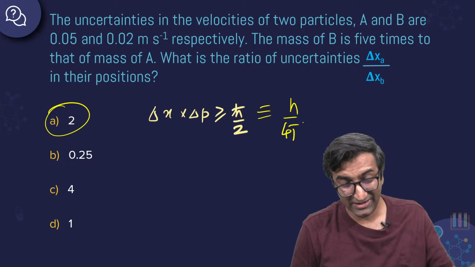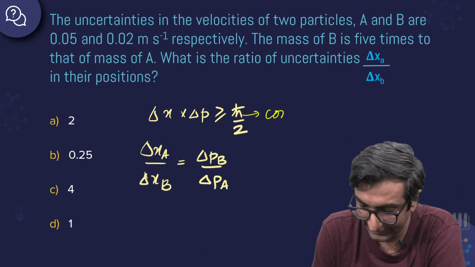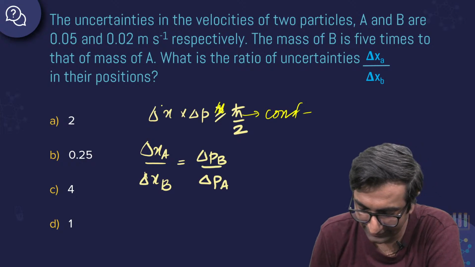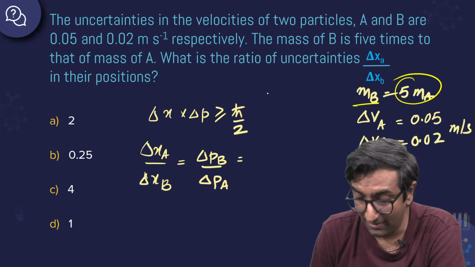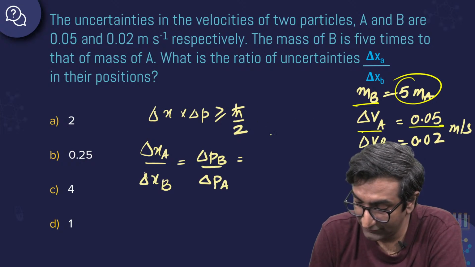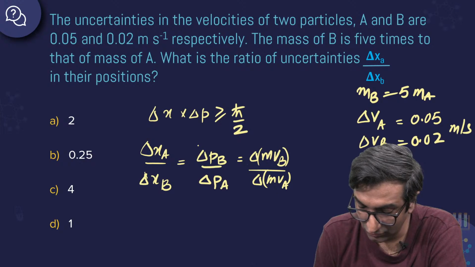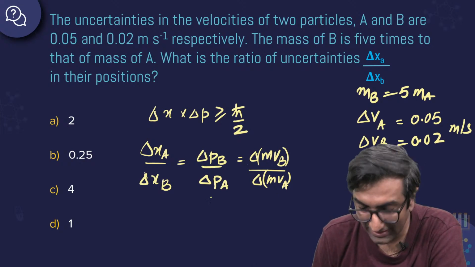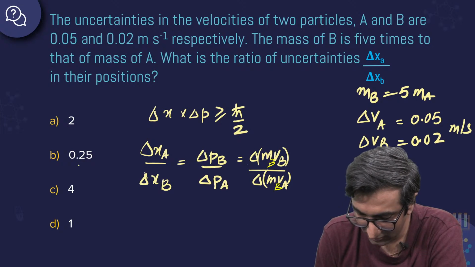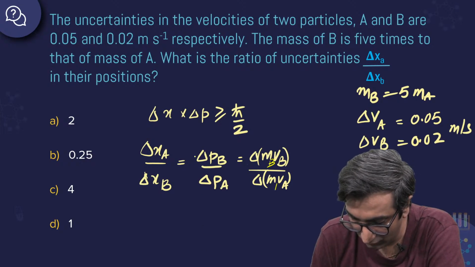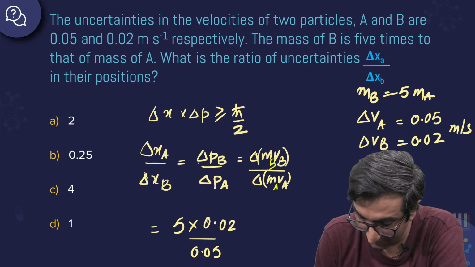Lovely work. This is all the time it takes to solve a question. See, why did I write this? Because this is a constant, so I'll take it to the other side. Let's take it to be equal, remove the greater than sign. Okay? MB is 5 times MA and delta VA is 0.05, delta VB is 0.02. Substitute mass into velocity, right? So XA will be equal to MB into VB divided by MA into VA. Okay? Substitute everything. This ratio MB by MA is 5.